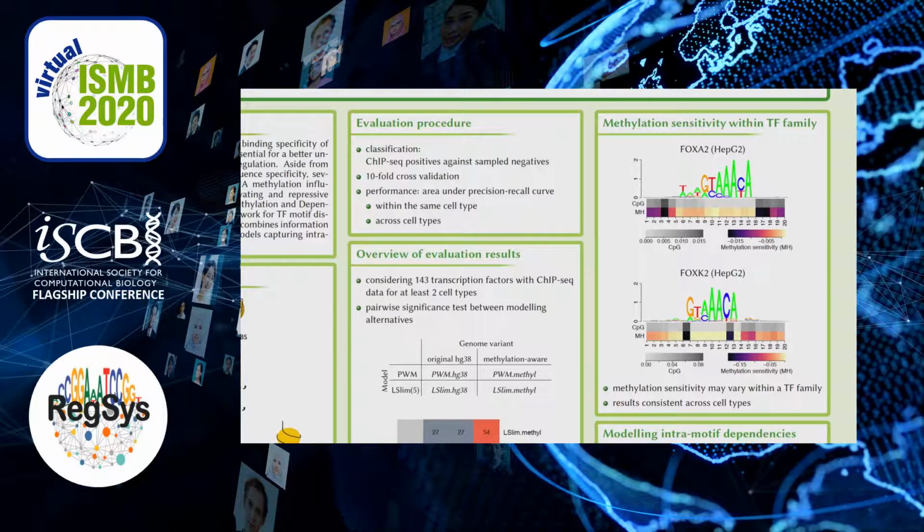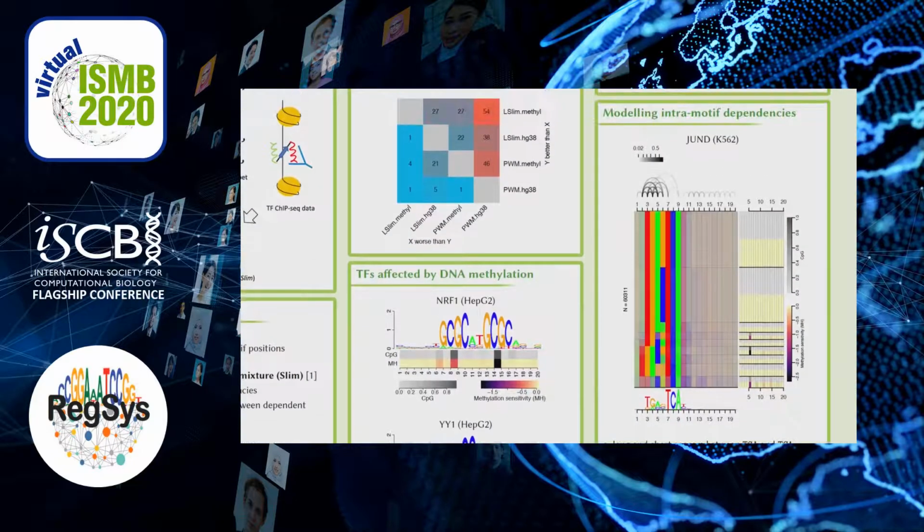Here we show results for FOXA2 and FOXK2, and we see that the pattern of methylation sensitivity differs. FOXK2 has two positions, which may be CpGs in some cases, and these are more strongly affected by methylation. If we had not taken the unbiased approach initially, examples like this might have escaped our attention since neither motif contains a prominent CpG.